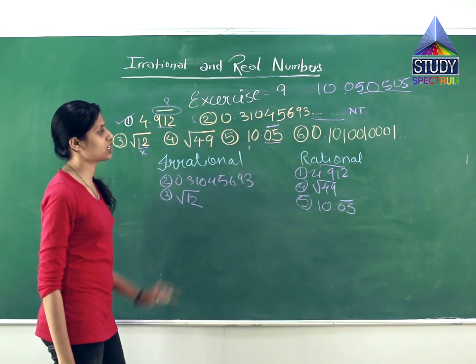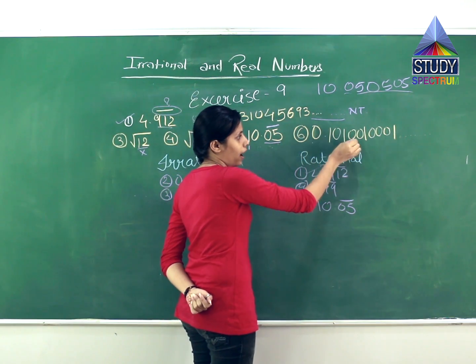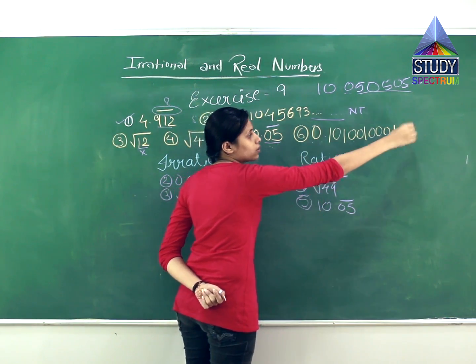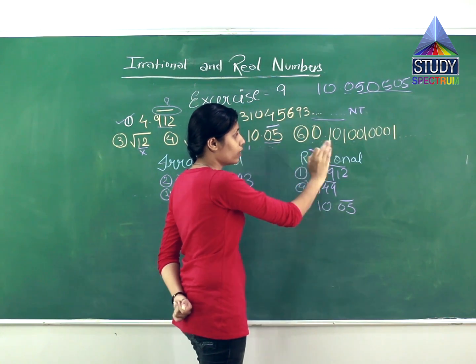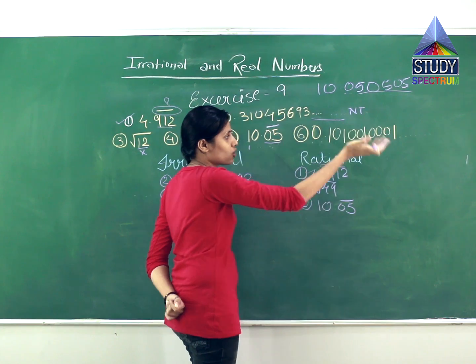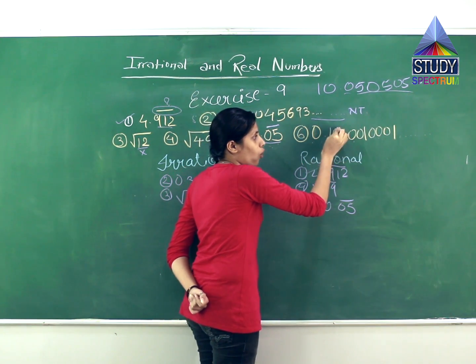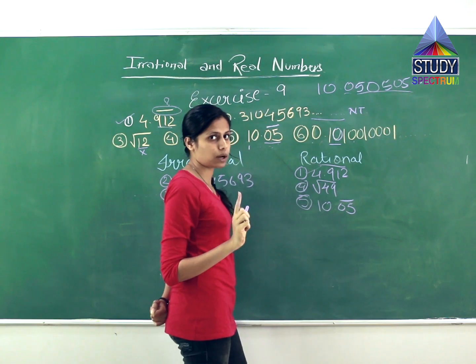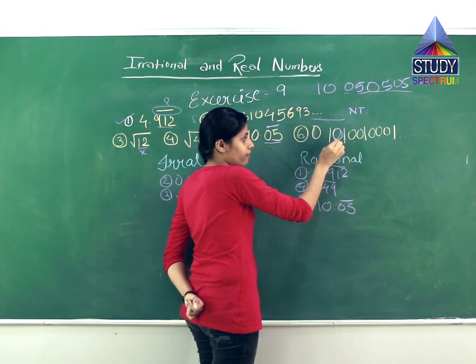Now this sixth question is a very interesting question. It is 0.10, 100, 1000, 1 and goes on. At a broad look, it seems to be repeating because 1010 is repeating. But look, there is only one 0. Zero has no value after the point, but when a number follows it, it gains a value.